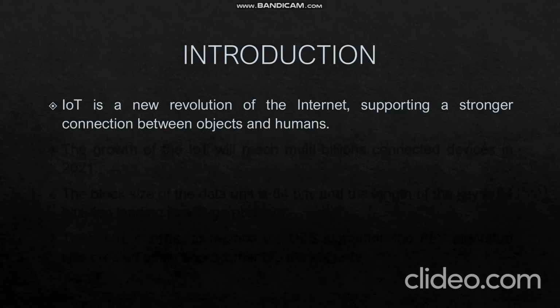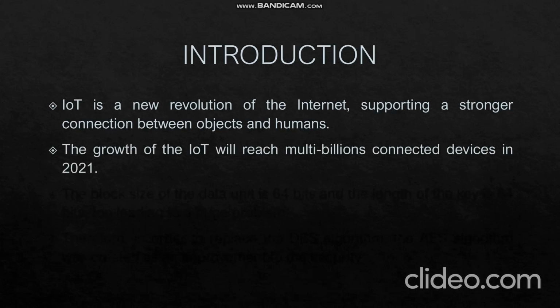So IoT is a new revolution of the internet, supporting a stronger connection between objects and humans. There can be smartphones, coffee makers, washing machines, cars, and so on using Wi-Fi connection or GPRS. IoT applications are increasing due to advancements in different fields, and the growth is expected to reach multi-billion connected devices till 2021. With the increase in digital connections between devices, more and more data is collected, and data attack is becoming more sophisticated and dangerous than ever before. Attackers exploit risks of IoT devices to steal data and intrude our privacy.